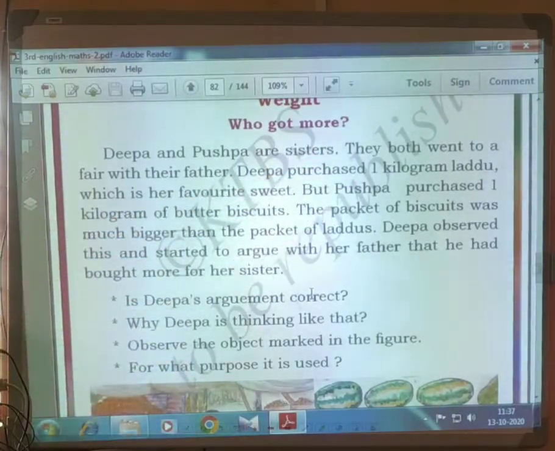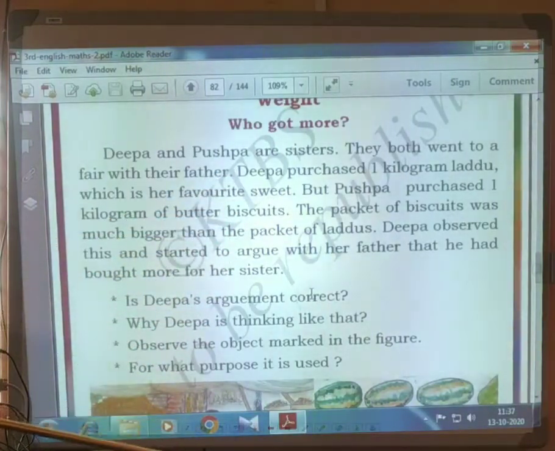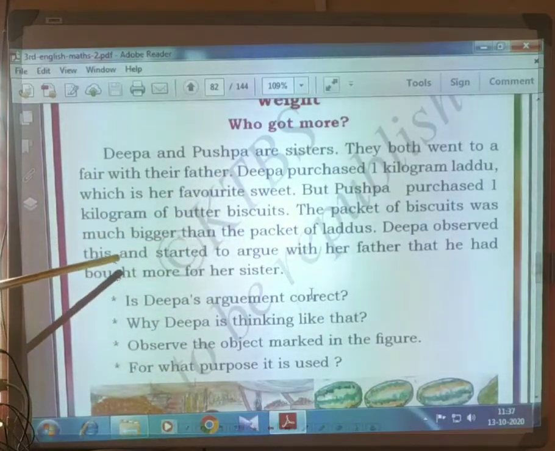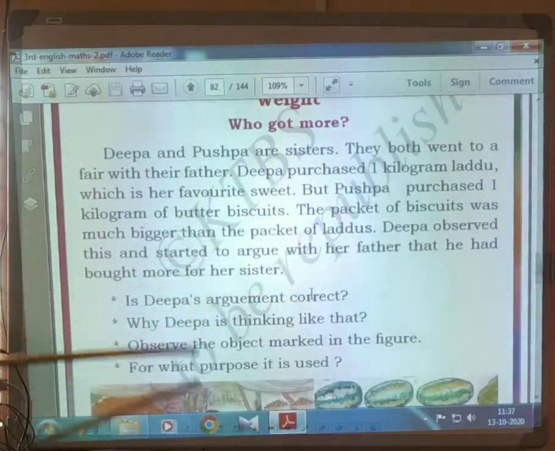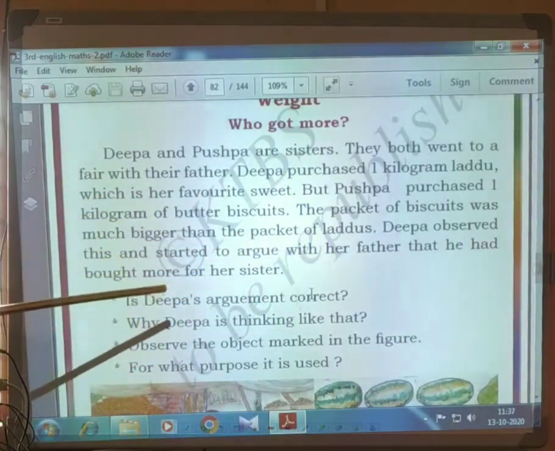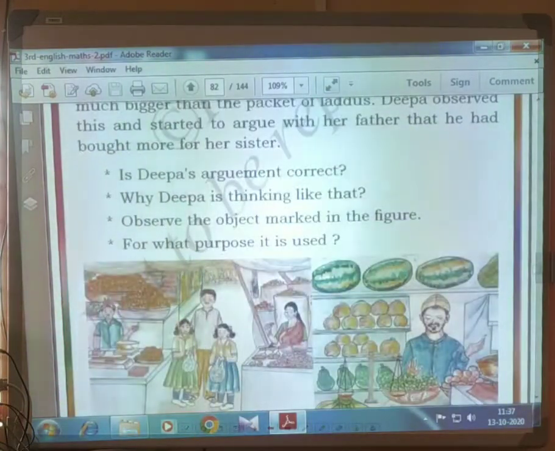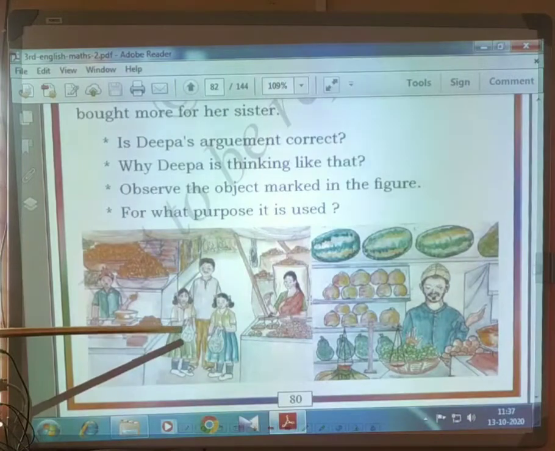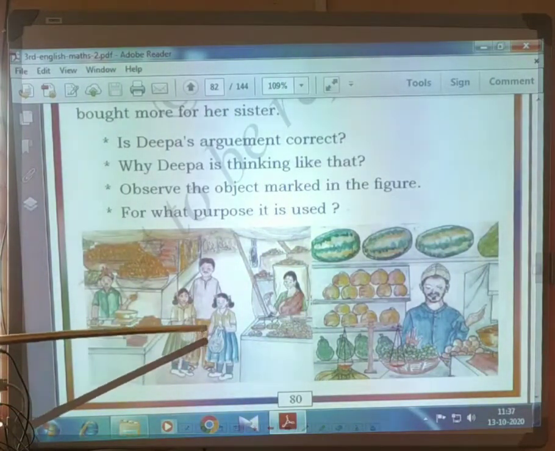The packet of biscuits was much bigger than the packet of laddus. Deepa observed this and started to argue with her father that he had bought more for her sister. See, she got a packet of laddu and she got a packet of butter biscuits.